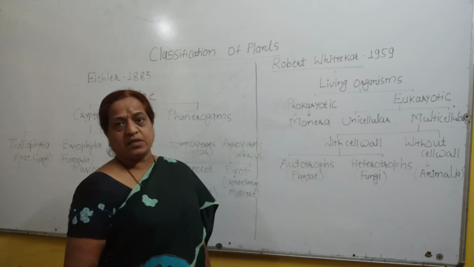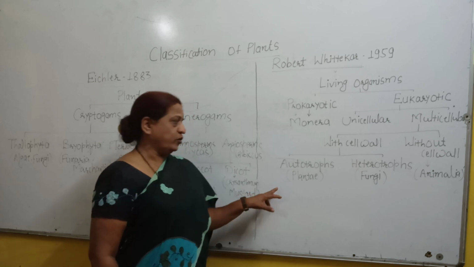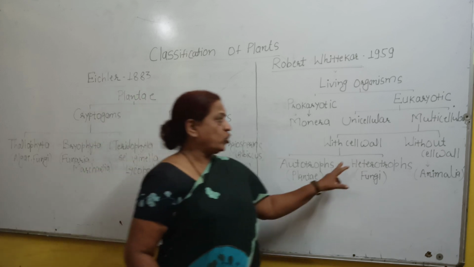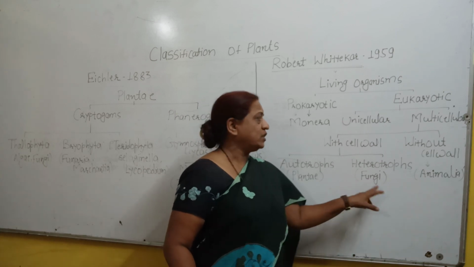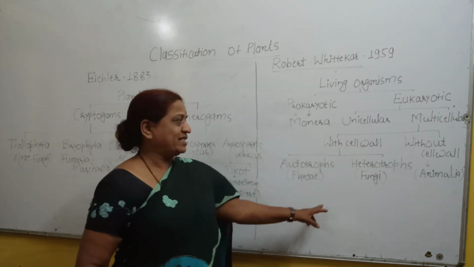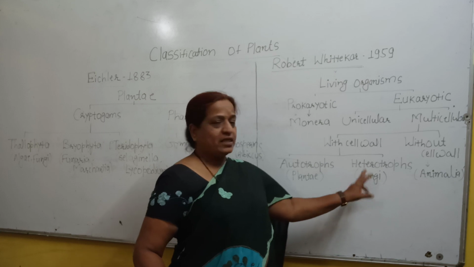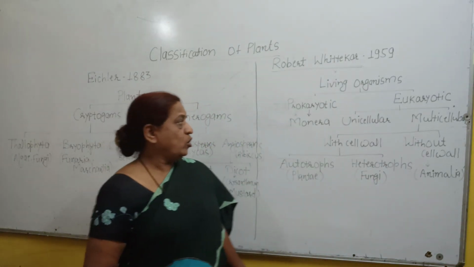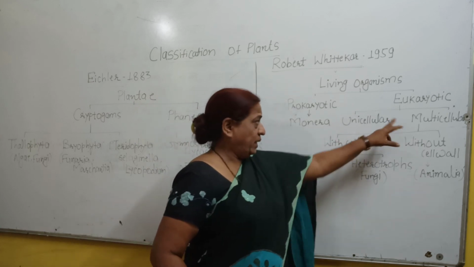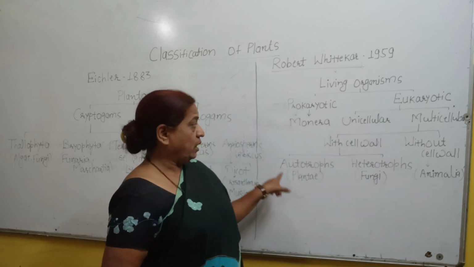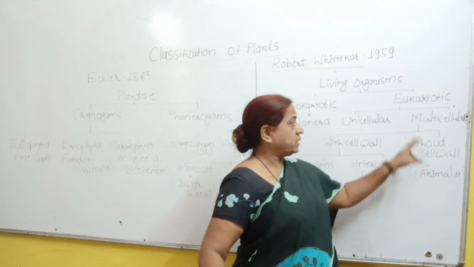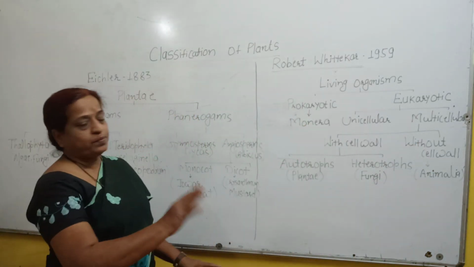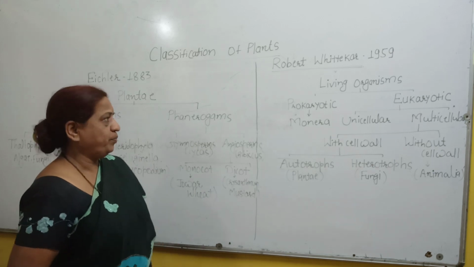Autotrophs are the organisms which are able to synthesize their food. For example, all green plants are autotrophs. Heterotrophs are the organisms which depend on other organisms for their food. For example, the fungi. As they do not have chlorophyll, they are not able to synthesize their food. So in that way, multicellular organisms are autotrophs and heterotrophs. Organisms without cell wall are the animals, which are grouped in the group that is Animalia.